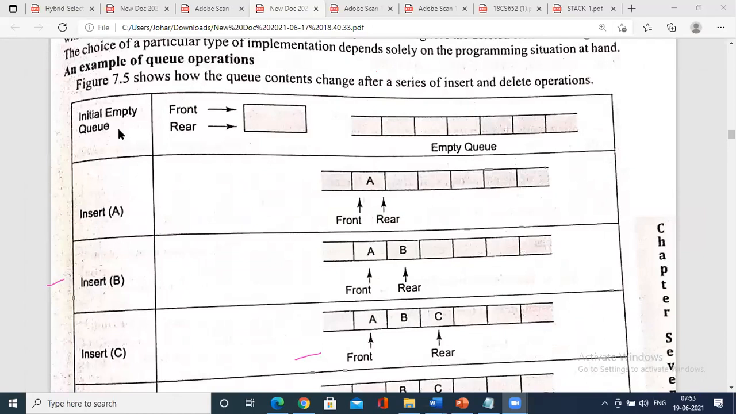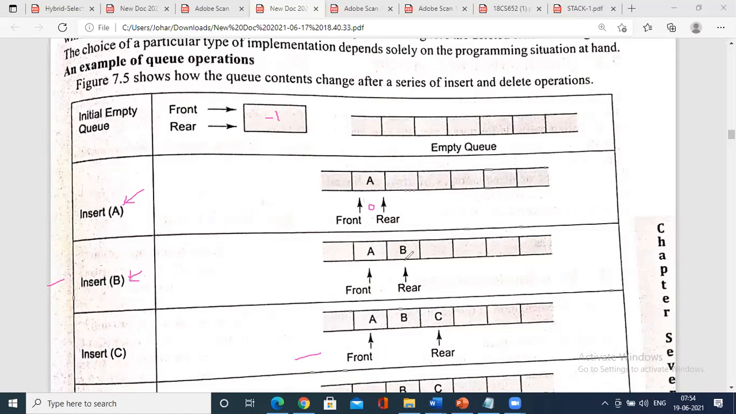That is, initially the queue is empty, so front and rear are positioned at the same position called -1. This is an empty queue. Then you have to insert A. When you insert A, what happens automatically, front and rear indicate the value 0. This is the concept I explained. So both are pointing at the same position. Again, when you insert B, what happens? Insert B, front will be fixed, rear will move.